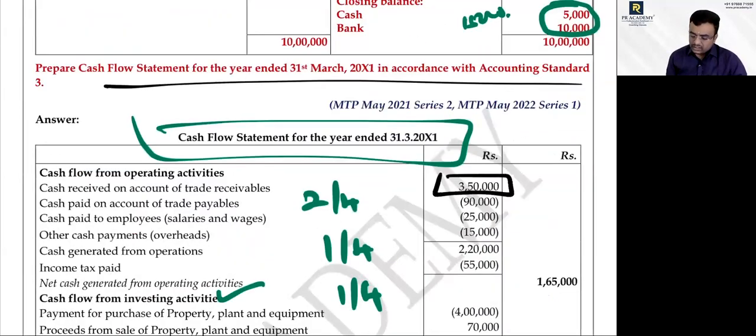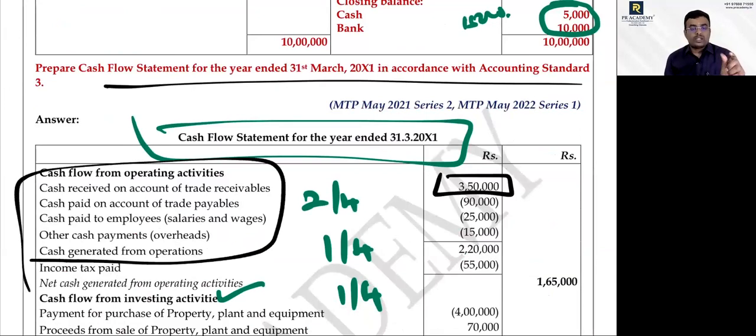Yes, sir. They have shown these separately, but don't do it like this. You please open one working note. Alphabet A, cash collection from debtors. Alphabet B, cash paid for creditors and purchases. Take whatever comes in there, okay?